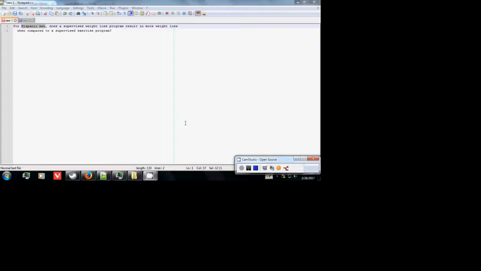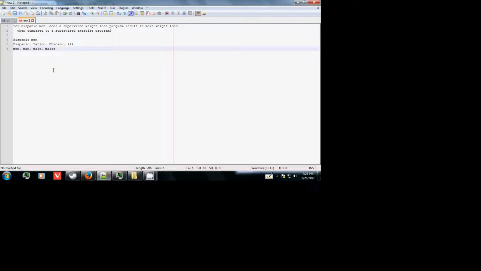And I can tell you from experience that the phrase Hispanic men is one possible way to describe the population of people we're trying to get out here who have a particular genetic heritage. But it's not the only possible way. And so we kind of need to think about other ways of describing the same population. I've prepared a simple breakdown here. It may not be the only possible way of looking at this.